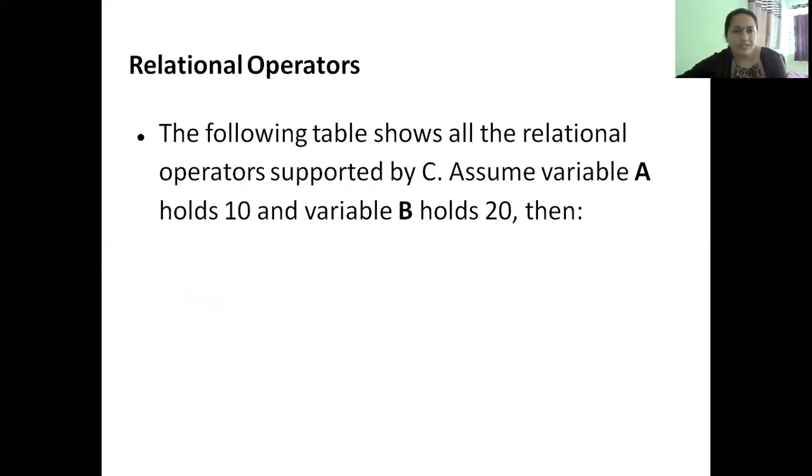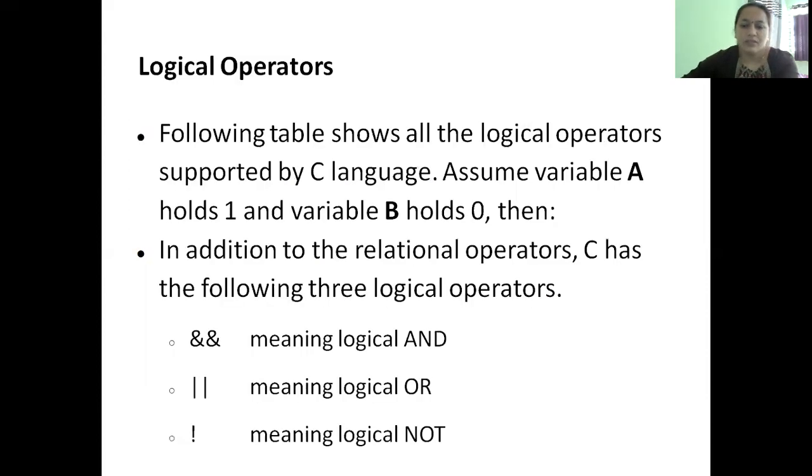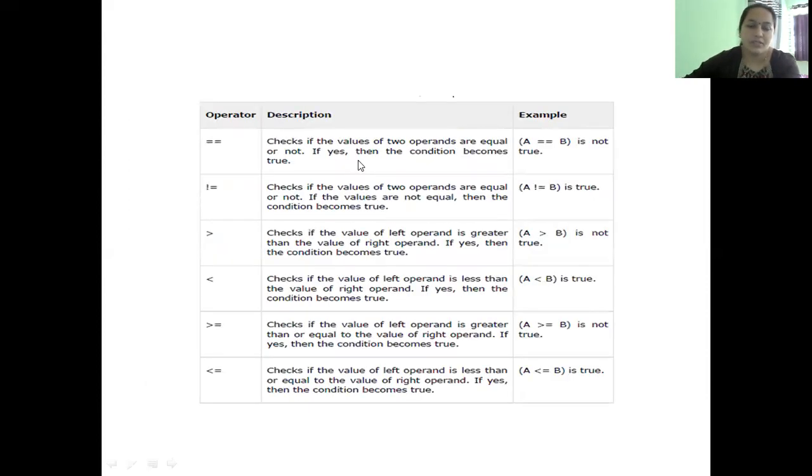The next type of operator is relational operators. As the name itself suggests, relational operators are used to find a relation between two values. So let's again take two values using variable names a and b. Let a be again 10, b be 20. The different relational operators supported in C are equal to, not equal to, greater than, lesser than, greater than or equal to, lesser than or equal to.